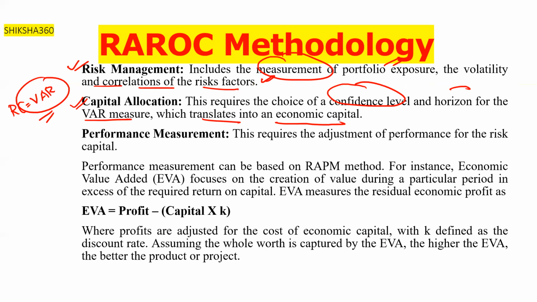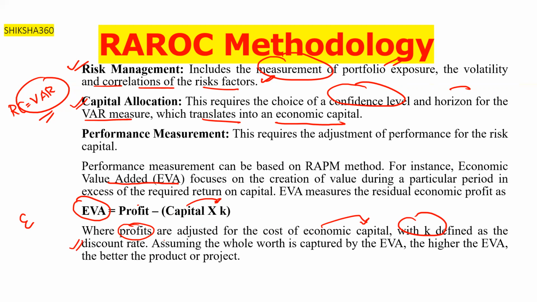Now the next important thing to remember: one more term is introduced, EVA, economic value added. Economic value added is equal to profit minus capital into K, where profits are adjusted for the cost of economic capital, with K defined as the discount rate.